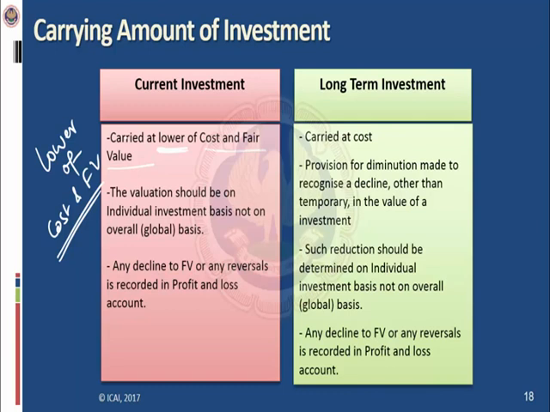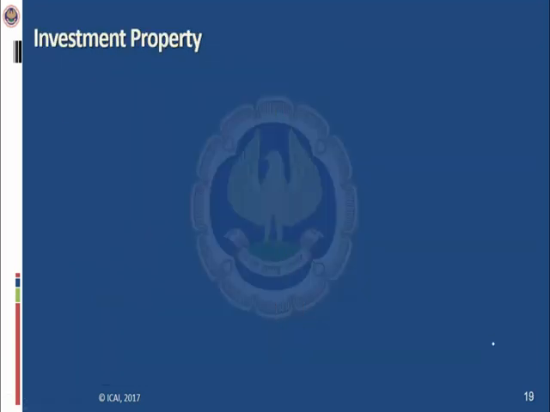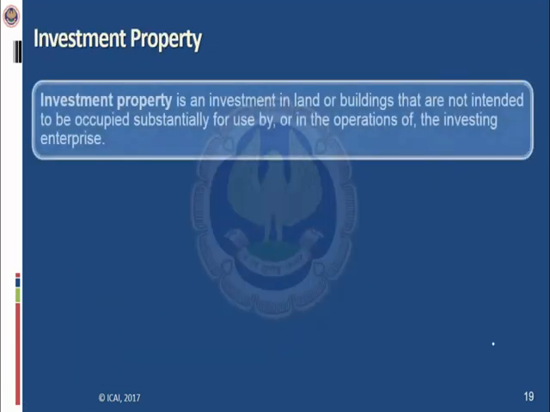So like current investment, any decline to fair value or any reversal will be recorded in profit and loss account. Now coming to investment property. Under investment property there are only two assets: land or building which are not intended to be occupied substantially for use by or in the operation of the investing enterprise.